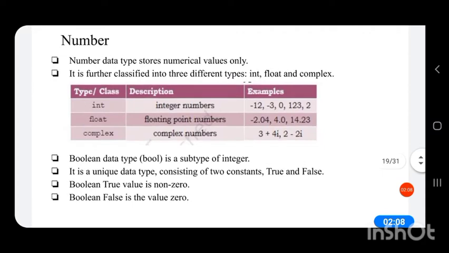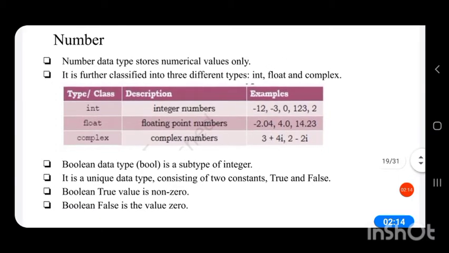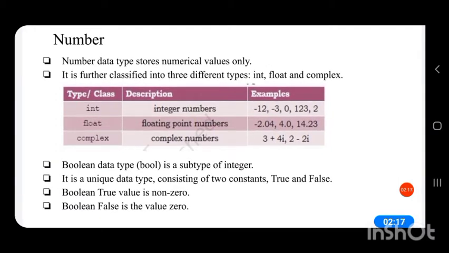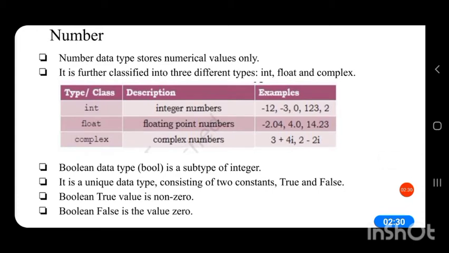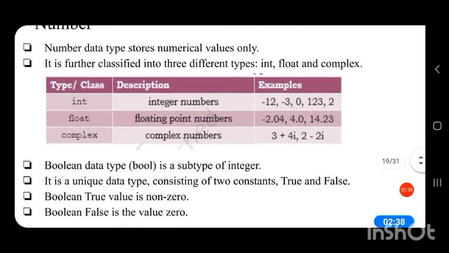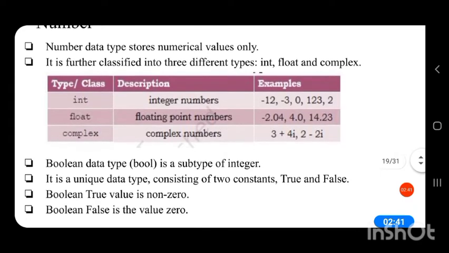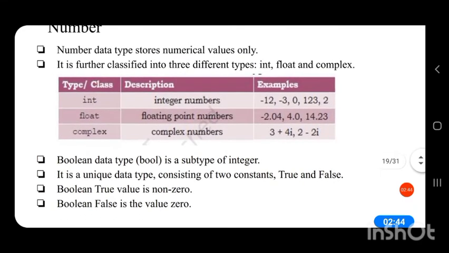So the first data type is number data type. A number data type stores numerical values only. It is further classified into 3 types. They are int, float, and complex. So the integer data type is represented by int. It is called integer numbers. Every value, negative or positive, which does not have a decimal point is classified as an integer.